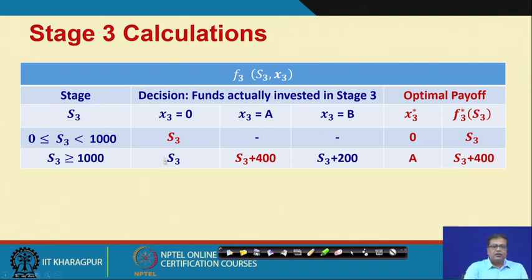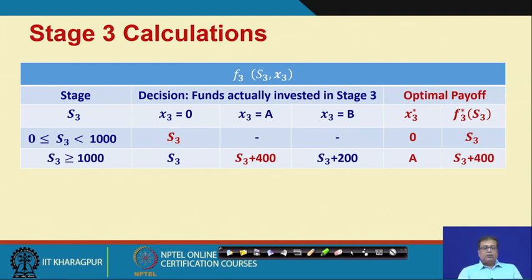This happens irrespective of whether S3 is between 0 to 1000 or above 1000, it will be S3 only. But if x3 equal to A or x3 equal to B and S3 is less than 1000, we cannot make any investment. So, those two cases do not exist. But if S3 was more than 1000 and we could make an investment, then the return would be S3 plus 400 or S3 plus 200, as the case may be.